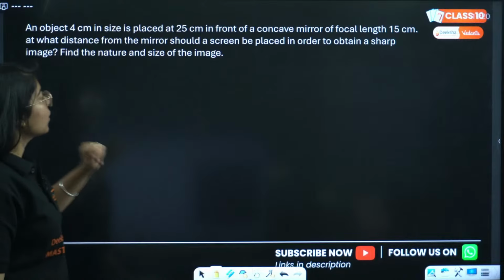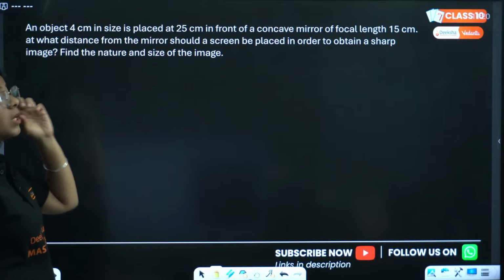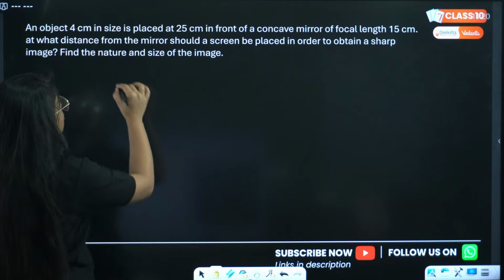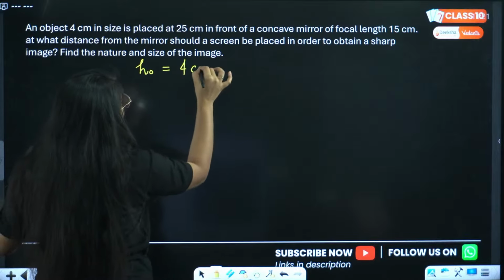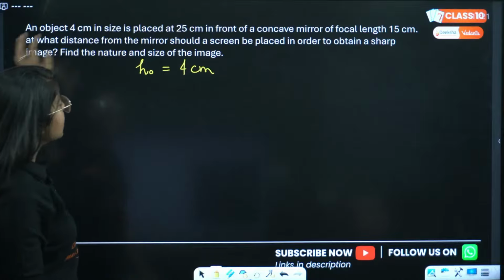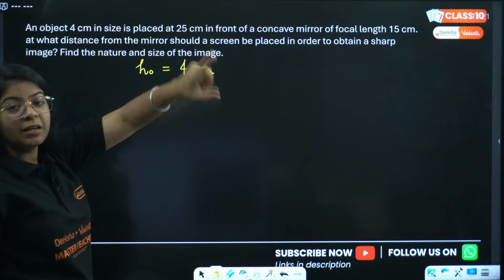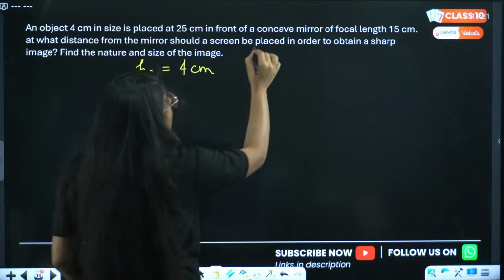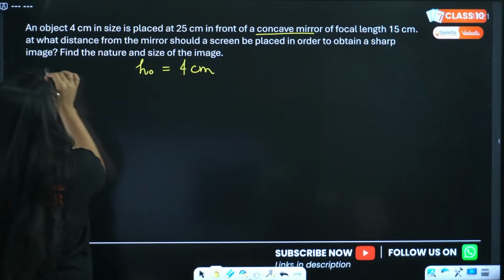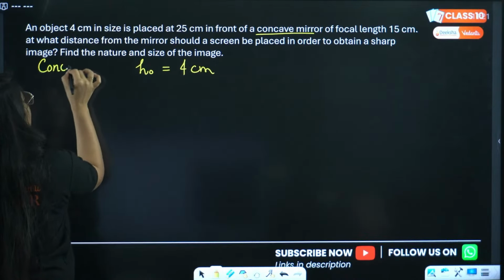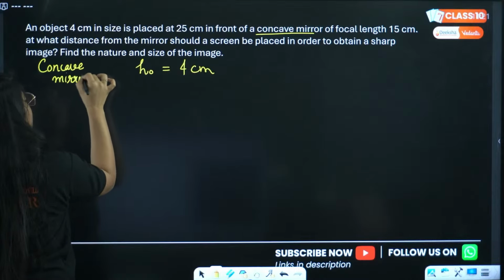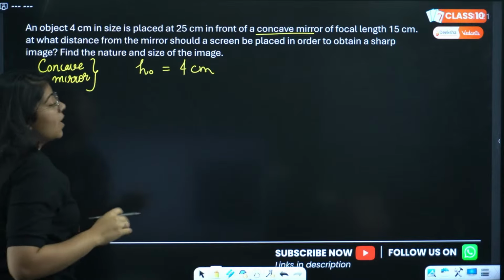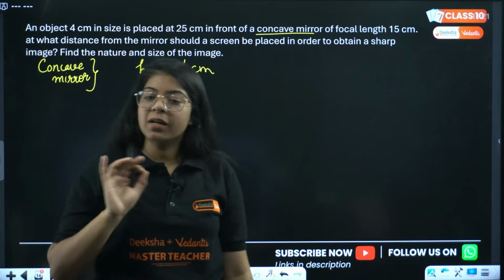Okay, let us read the question. An object 4 centimeter in size, so the height of the object is 4 centimeter, is placed at 25 centimeter in front of a concave mirror. So the mirror is given as concave. One major rule we have for solving the numericals: we write as we read.